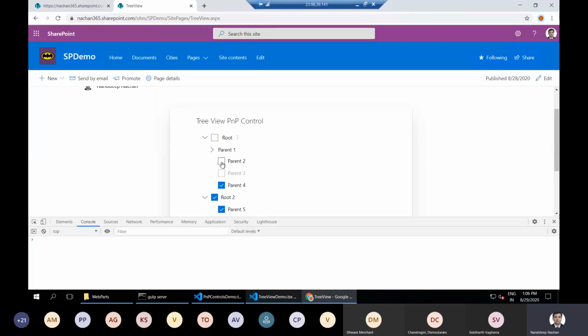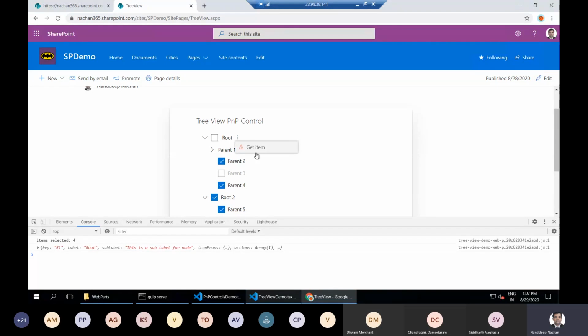Let's say whenever we select any of the nodes from here, it gives us the selection, because I haven't done anything here. I'm simply writing to the console what the selection is. And then from here, we can attach custom actions to any of the nodes. Let's say I want to get some more information about this particular node.